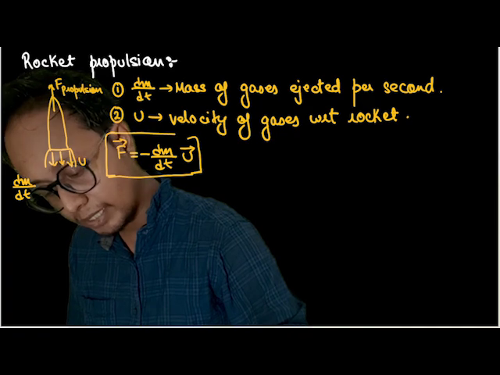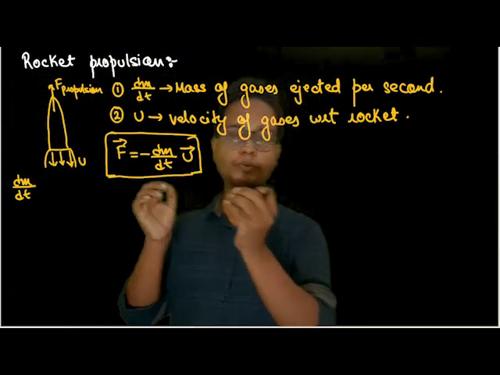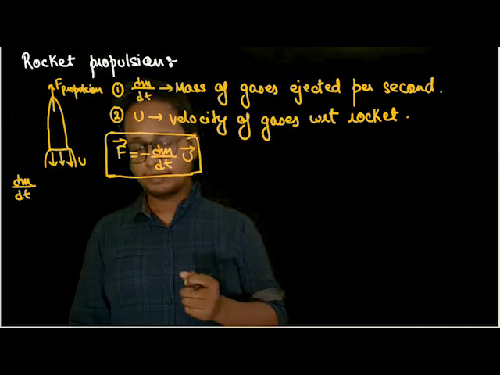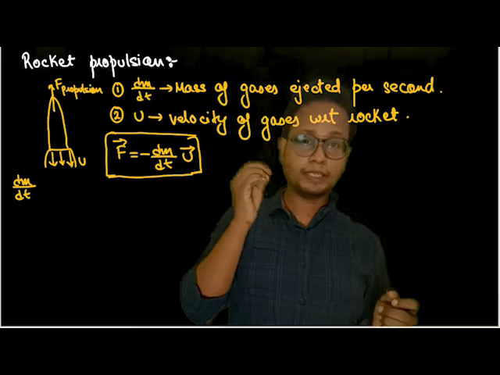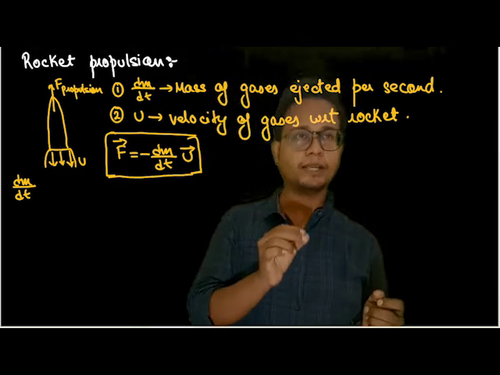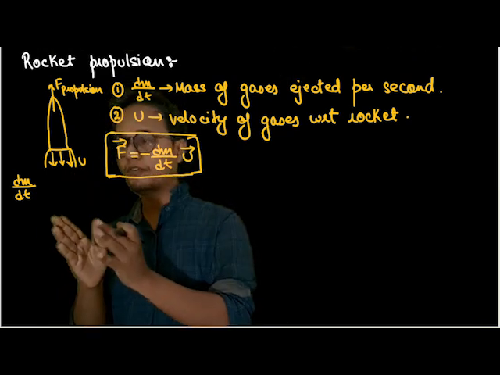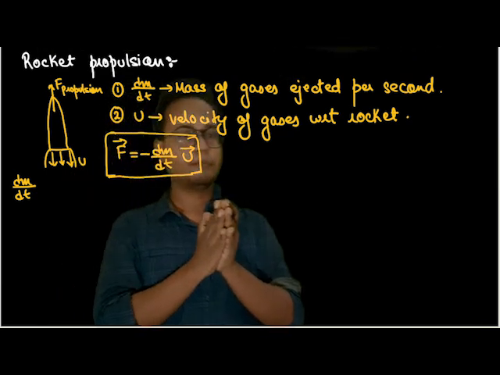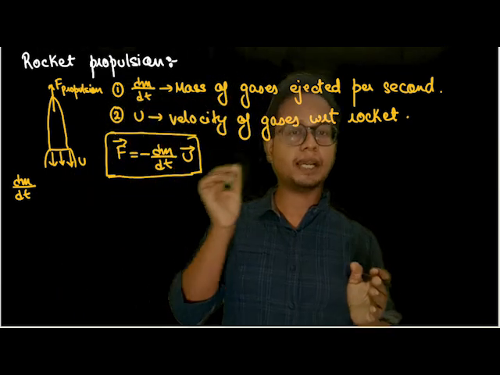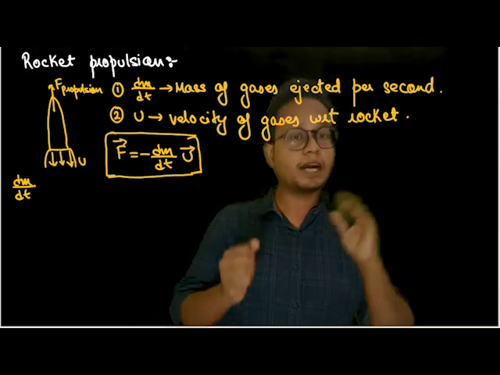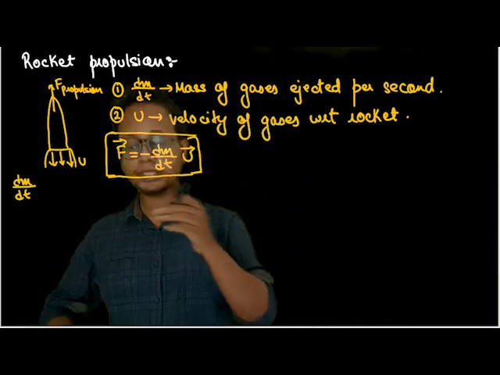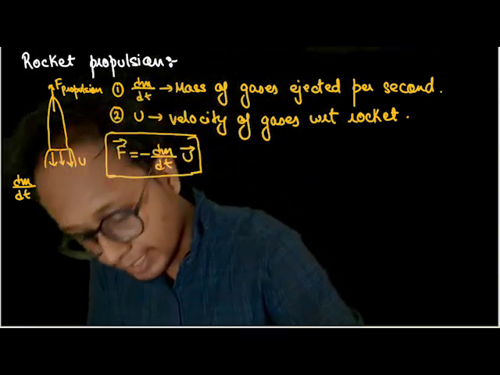Now some of you might say, sir, how is this feasible, or how did you come to this conclusion? You can come to this conclusion by using F equals dp by dt. But that approach will give you a confused kind of concept, because you'll understand the difference between dp by dt and this kind of situation in an upcoming problem. So what I'm going to do is take a sledge.